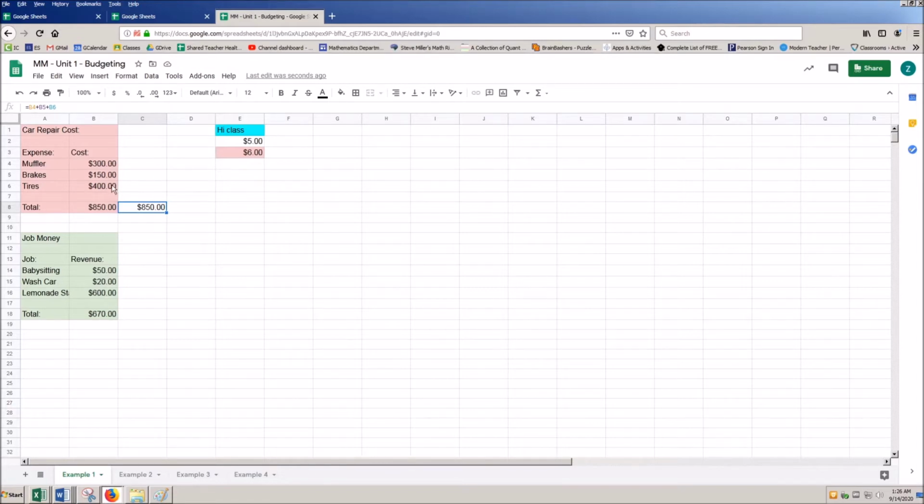Now what if I change one of these amounts? So here, if I change my tire amount to 500, let's say I want to splurge a little bit, I see that my 850 turned to 950 because it's reflecting the live change we just made. This is one thing we want to use as a very, very powerful tool versus if I just were going through and saying, okay, equals 300 plus 150 plus 500, right?